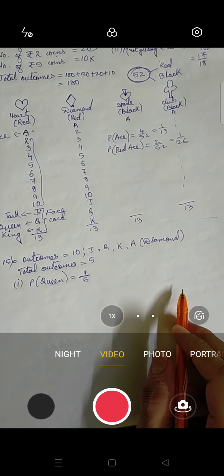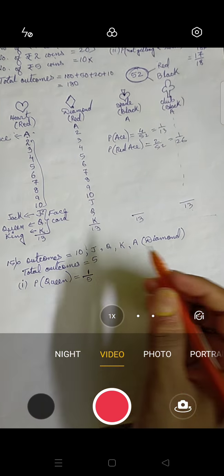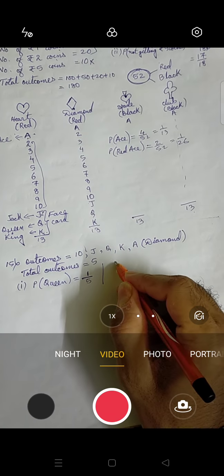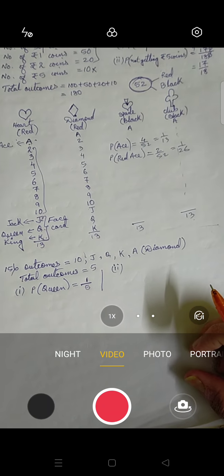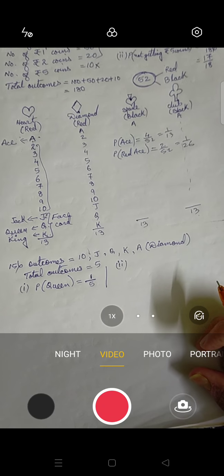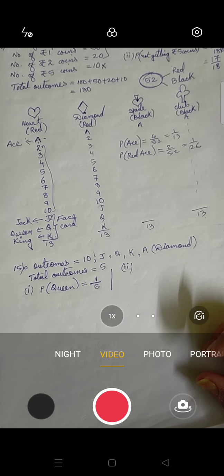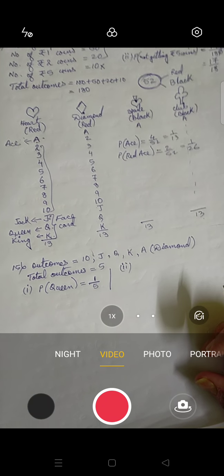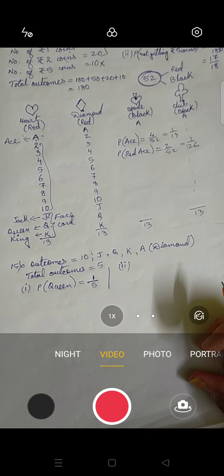Okay. So first one is over. I am writing it over here, okay, to save my page. Number 2. Now in this question it has been said that if the queen is drawn and put aside, that means we have taken out the queen.